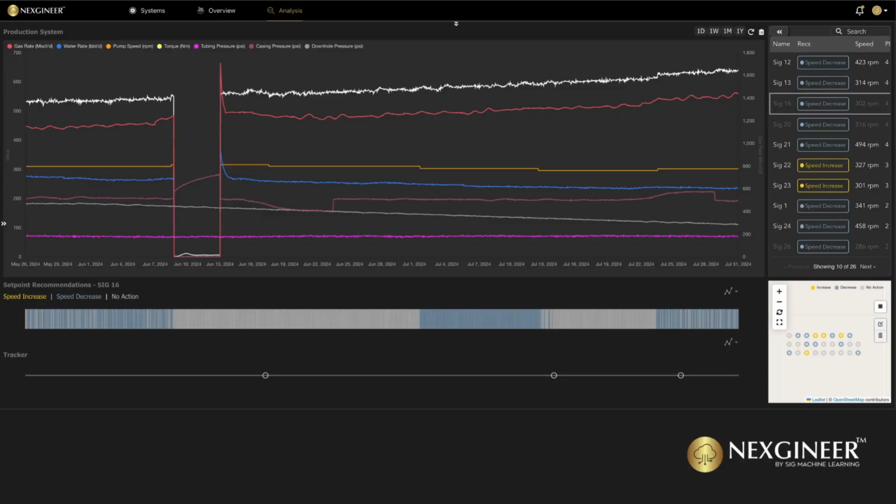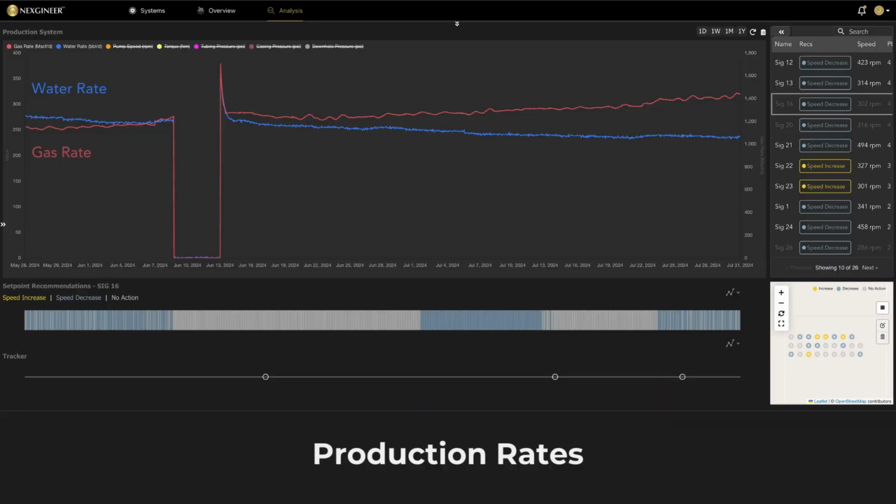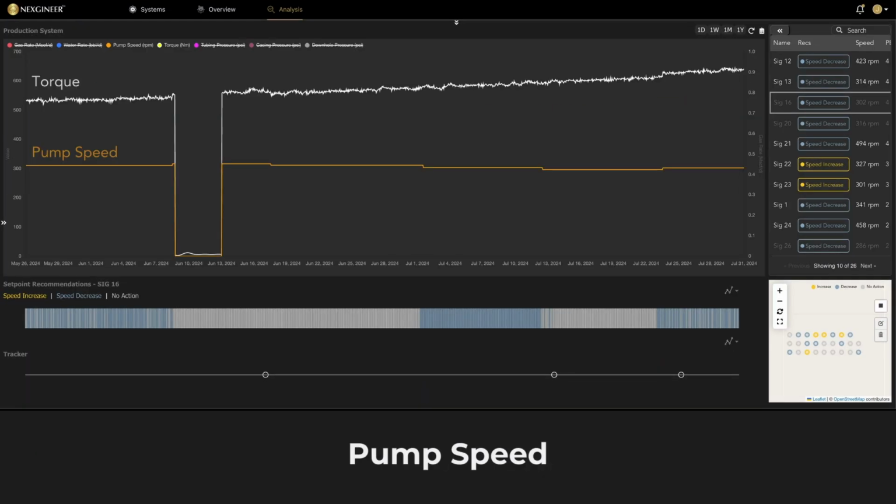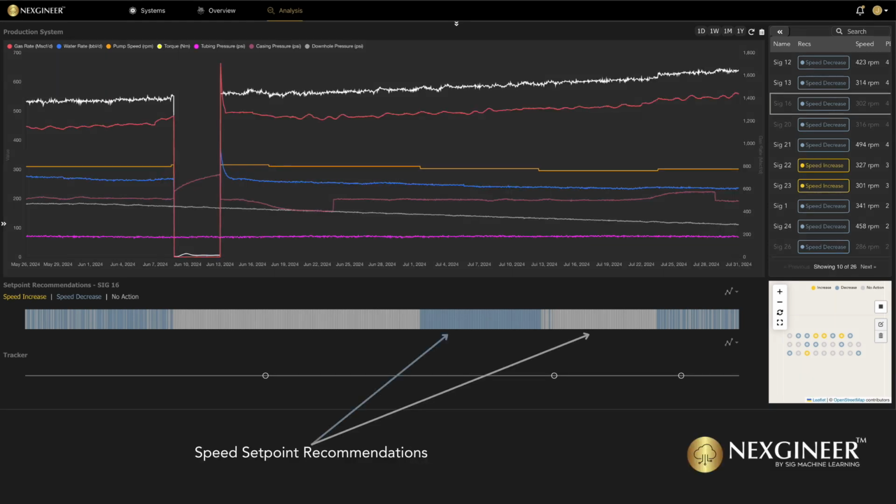The following trends are of an operating gas well. Each trend is showing us data from telemetry on site. To demonstrate this opportunity, we'll now need to focus on our production rates and pump speed. The smart controller is currently operating in open loop, meaning that recommendations are being generated in the swim lane below, and the engineer is responding to the recommendations by actioning them in the control system.